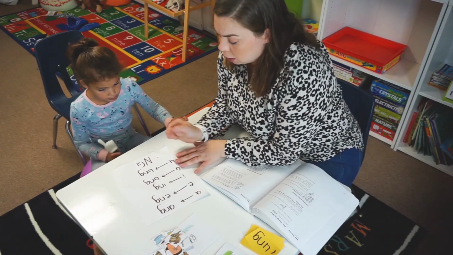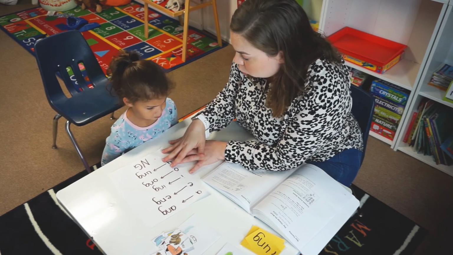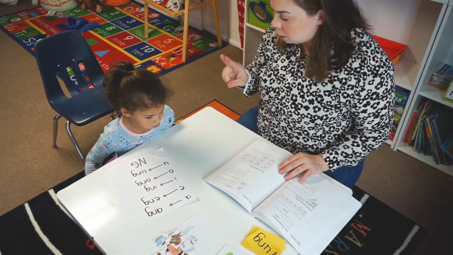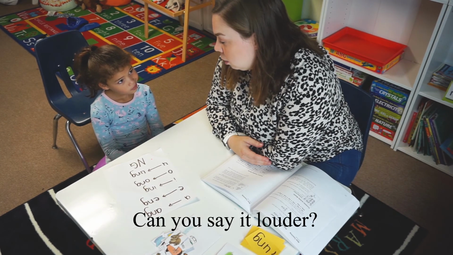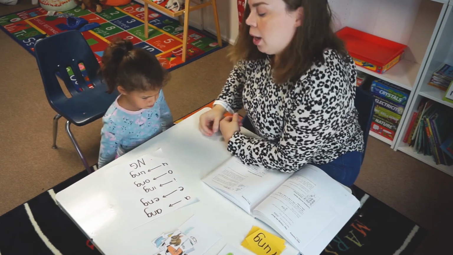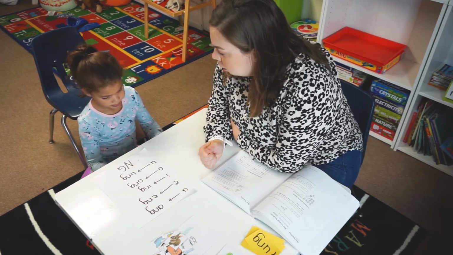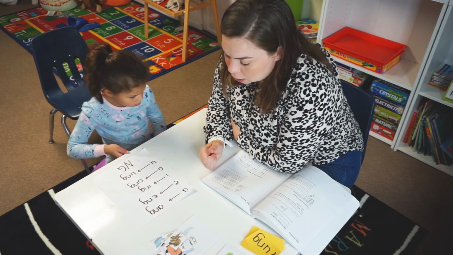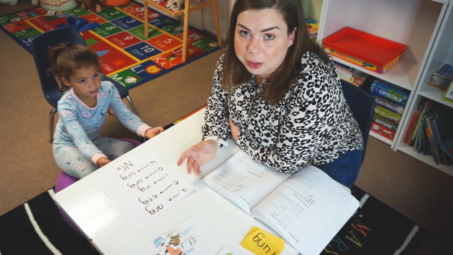All right, little one, let's look here. This is all we went over yesterday, okay? So this is like your little cheat sheet to remember what we did. So what were the 2 letters that made a sound that we worked on yesterday? Can you say louder? NG, yes. Okay, yeah, so we worked on NG yesterday, and we worked on, what are these called? A, E, I, O, U are the vowels. Good job. Not sure if you guys can hear her, so I'm just repeating everything she says. She talks quite low when we do school.